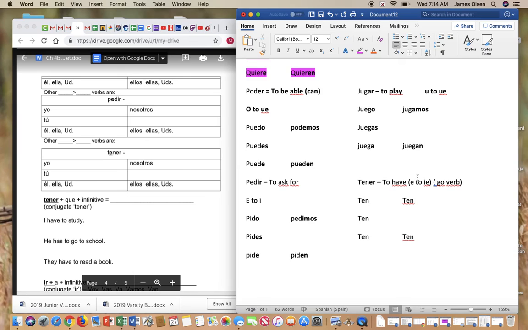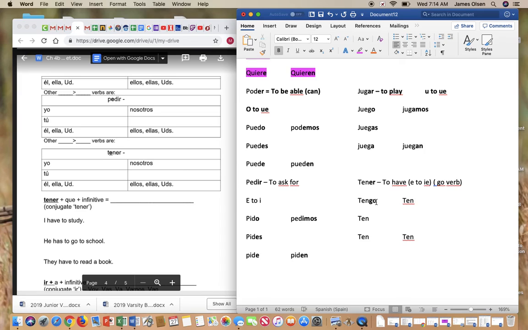Now, according to this information, it's an E to IE verb, which means that the E is going to change to IE in these four forms, right? Not the nosotros. But since it's also a go verb, that means that the yo form is different than all the rest and ends in go. So this ending is just go. It doesn't change to IE, it doesn't do anything else, it just ends in go.